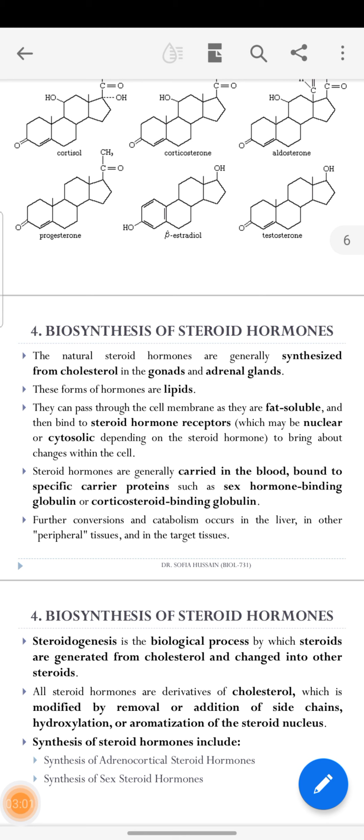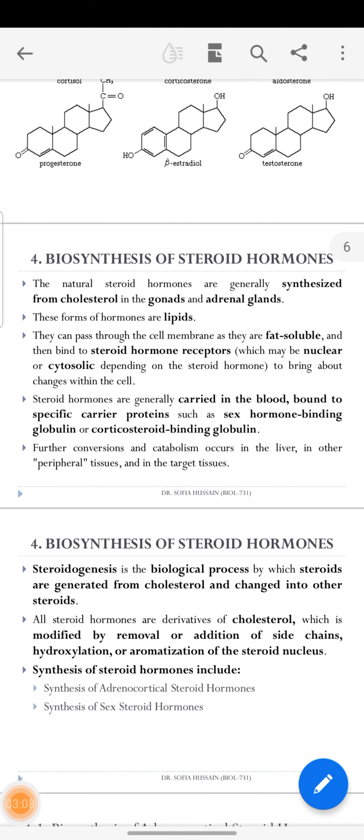Now, biosynthesis of the steroid hormones: how they are biosynthesized. The natural steroid hormones are generally synthesized from cholesterol in the gonads and adrenal glands. These are the glands in our body, the adrenal glands and gonad structures, that produce these hormones. These hormones are lipids. They can pass through the cell membrane as they are fat soluble, because like dissolves like.